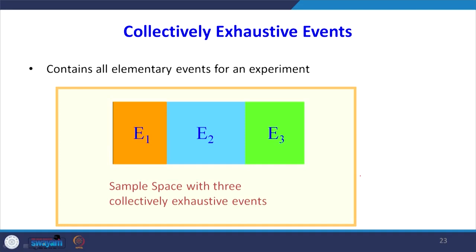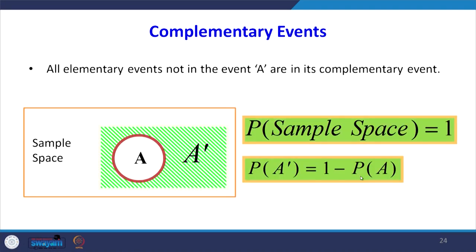Okay, collectively exhaustive events. It contains all elementary events for an experiment. Suppose E1, E2, E3, a sample space with 3 collectively exhaustive events. Suppose you roll a die, all possible outcomes 1, 2, 3, 4, 5, 6, that is collectively exhaustive events. Then complementary events: elementary events not in A are its complementary event. If P of A is there, what is not there is A dash, that is called complementary. So P of A dash is equal to 1 minus P of A.